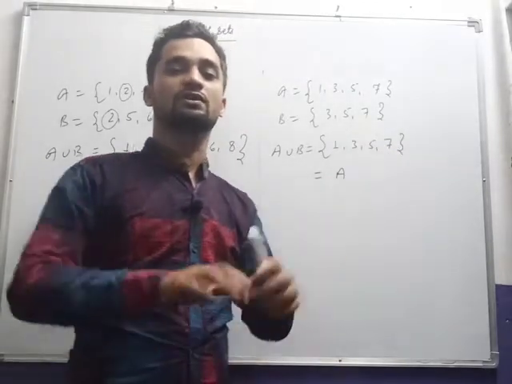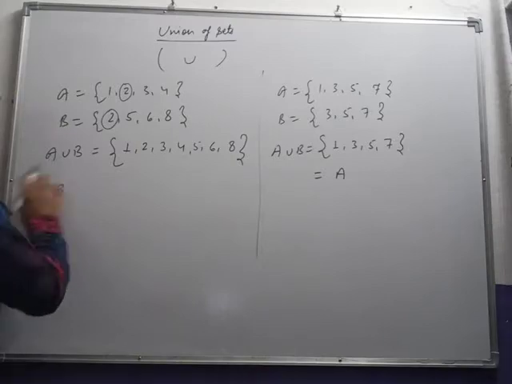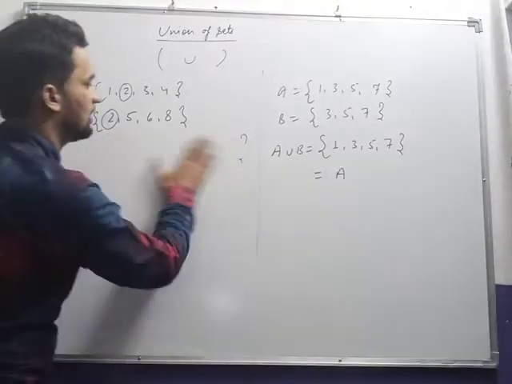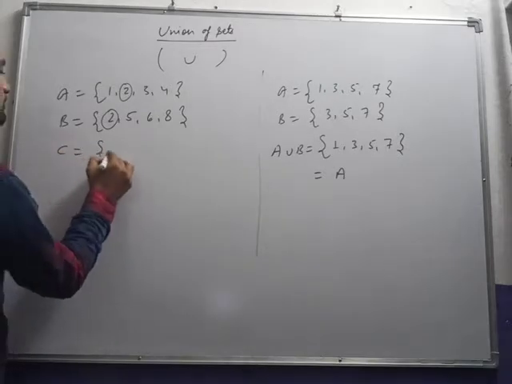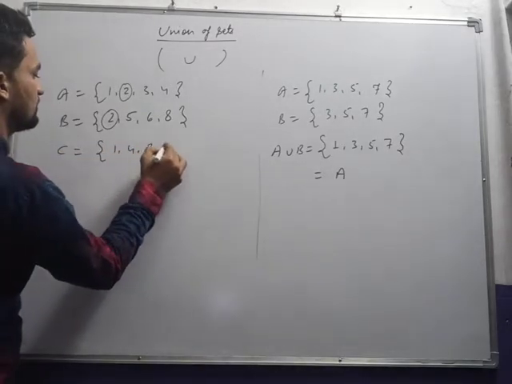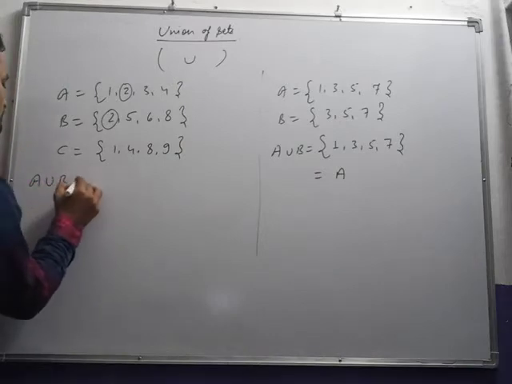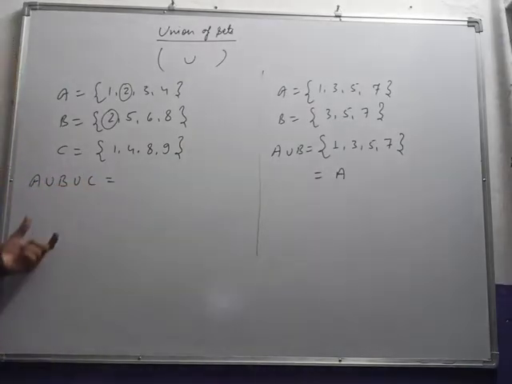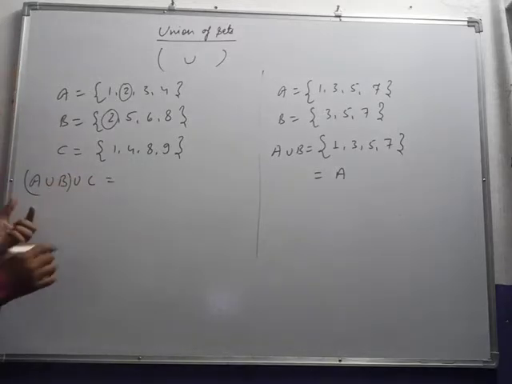Suppose three sets are there. I am taking one more set, C, equal to {1, 4, 8, 9}, for example, and someone is asking to find A union B union C. Then first of all you will take A union B. We'll put brackets to make it clear.